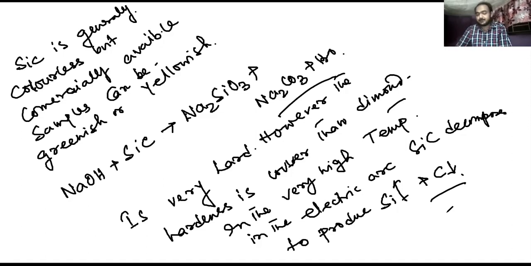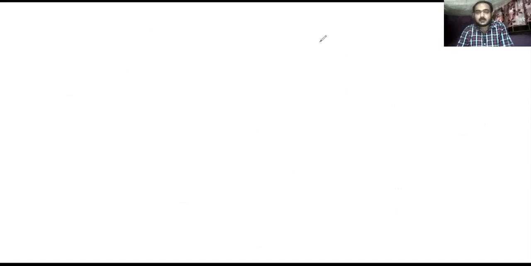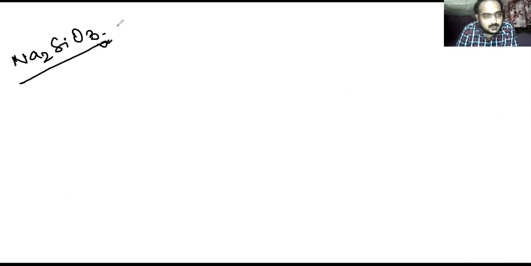Now actually we are going to the next compound of silicon, that is sodium silicate, Na2SiO3. Actually it can easily be prepared as Na2CO3 plus silicon.